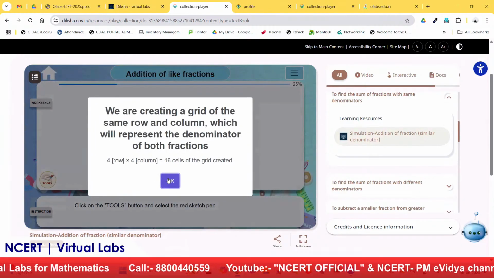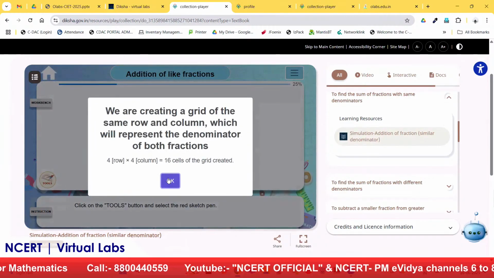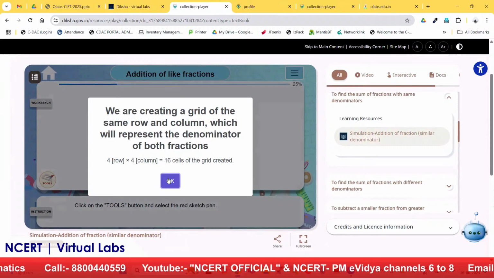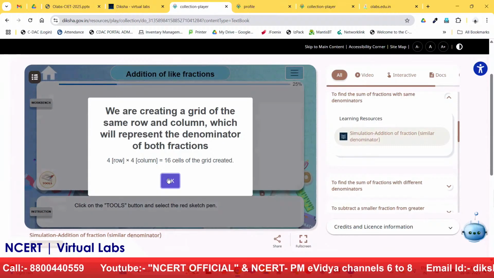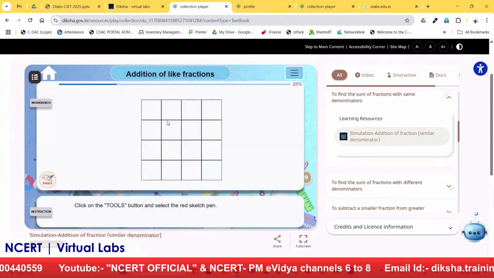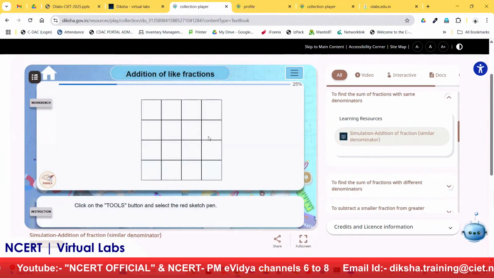Now what the system says is that we are creating a grid of same row and column which will represent the denominator of both the fractions. So 4 into 4, 16 cells of grid we are going to create. Now you can see a 4 into 4, 16 grid is created.